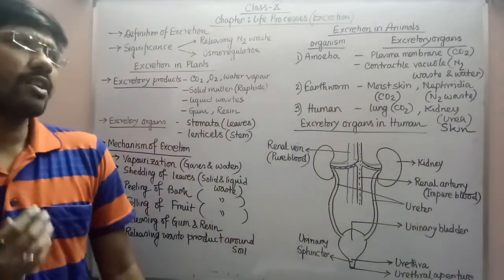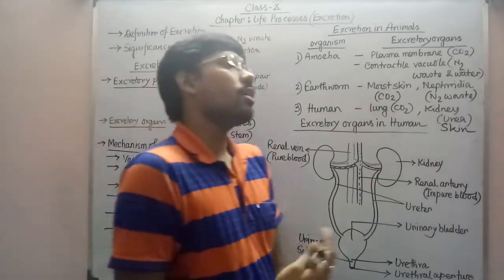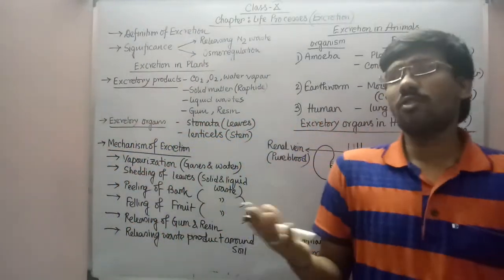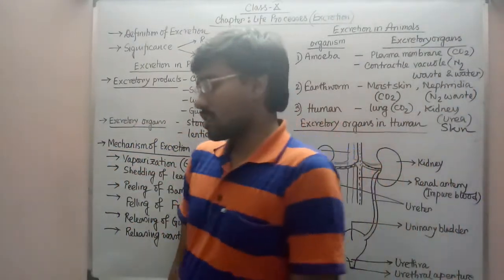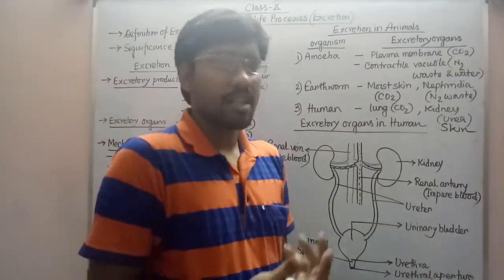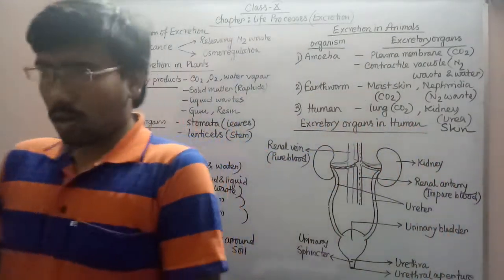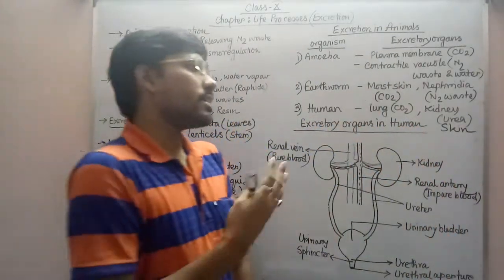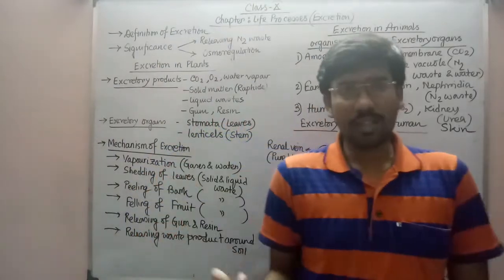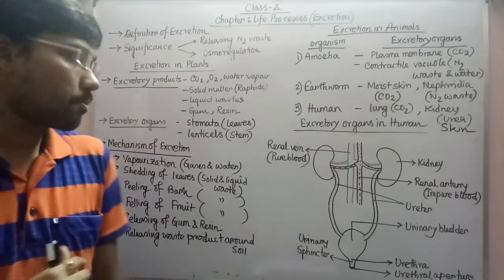Maybe those fluids are very important for us, used for our welfare. As an example, gum is utilized for making various kinds of adhesives, resin is utilized for making rubber, and resin is sometimes utilized as a fuel. So maybe those specific substances have a value for human beings, but there is no value of these kinds of substances to plants, because they are the excretory materials of the plant.